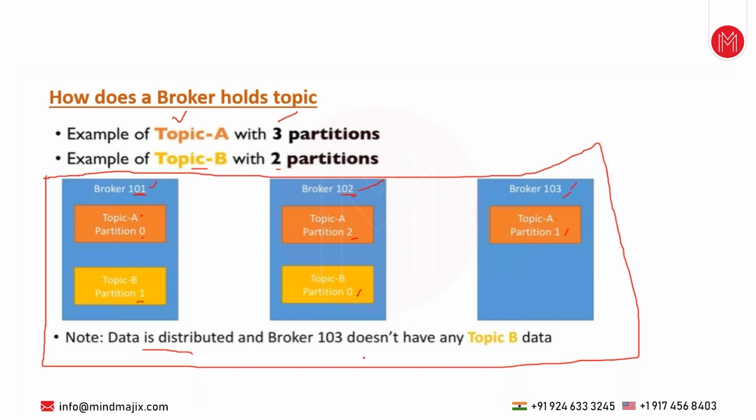The data is distributed, and broker 103 does not have any partition of topic B, because topic B was created with two partitions, and those two partitions are allotted to broker 101 and broker 102. Broker 103 is not storing any physical data of topic B, because out of three brokers you created only two partitions and they are allotted.